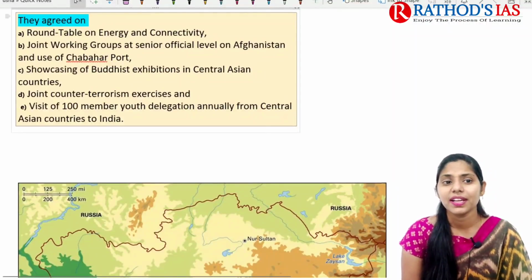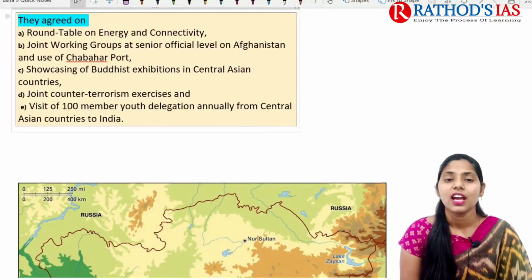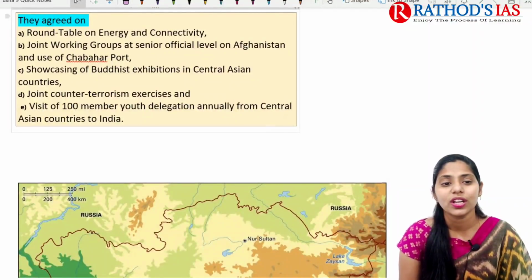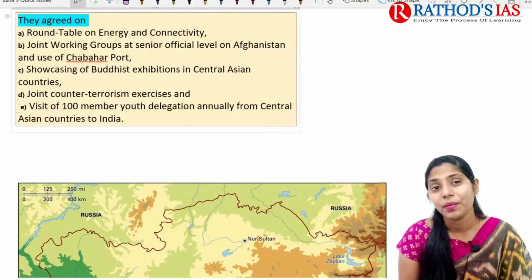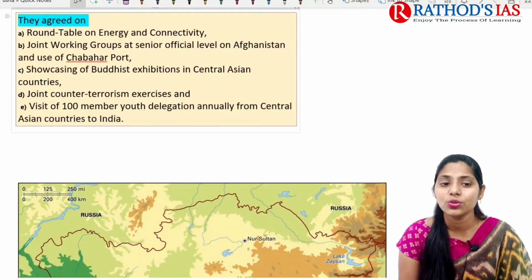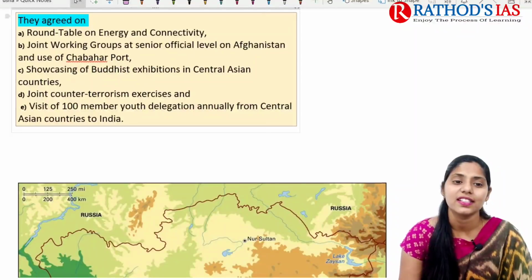In this meeting, they agreed on 5 important things. First is a round table on energy connectivity. Second is a joint working group focusing on Afghanistan and the use of Chabahar port, which is located in Iran. Next, they will showcase Buddhist exhibitions in the Central Asian countries, conduct joint counter-terrorism exercises, and host a 100-member youth delegation annually from the Central Asian countries to India. So these are some important things agreed in this summit.